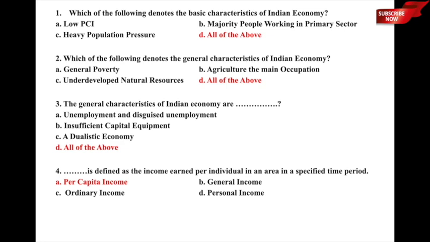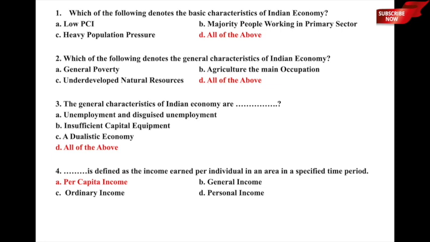Question number 4 is, dash is defined as the income earned per individual in an area in a specified period of time. Now the income earned per individual, or it is also called the average income in an area. Now this area can be a country, a region, and things like that, in a specified period of time. Usually we are looking at 1 calendar year or 1 financial year.